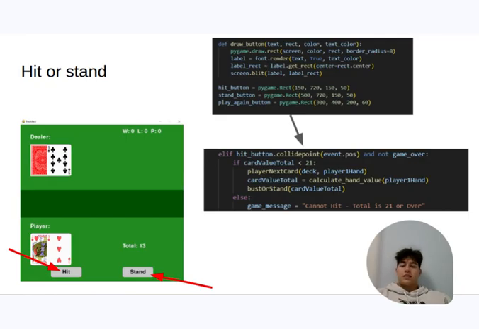Two big decisions you have to make in blackjack are whether to hit or stand. This functionality is implemented here: I draw each button using a Pygame rect, and if you click hit, it'll check that your total is under 21 and then deal another card from the list of randomized cards. And if you click stand, your turn ends and it becomes the dealer's turn.